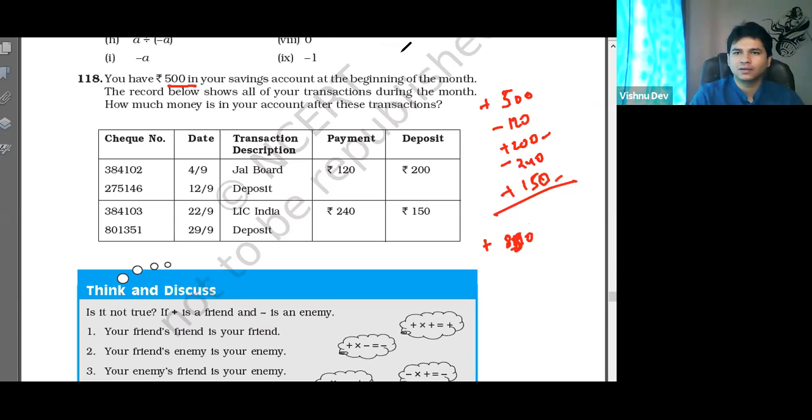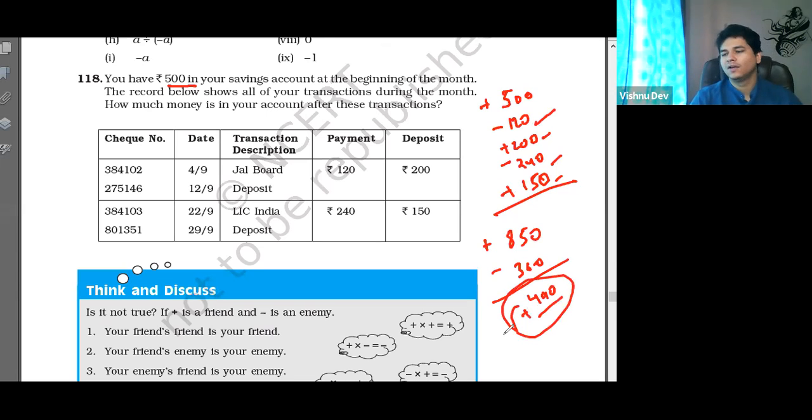120, right? 850 rupees. Yes or no? 200 plus 150, 350 plus 500, 850. And debit is minus 120, minus 120, minus 240. So minus 360. Then 490 rupees, plus 490. So how much amount is remaining? 490 rupees will be remaining here, right?